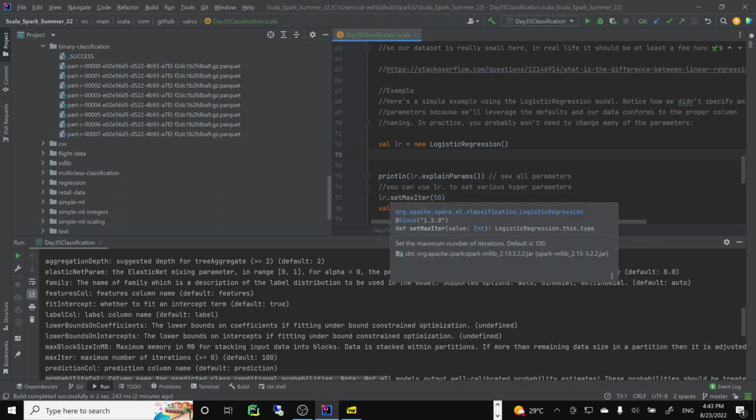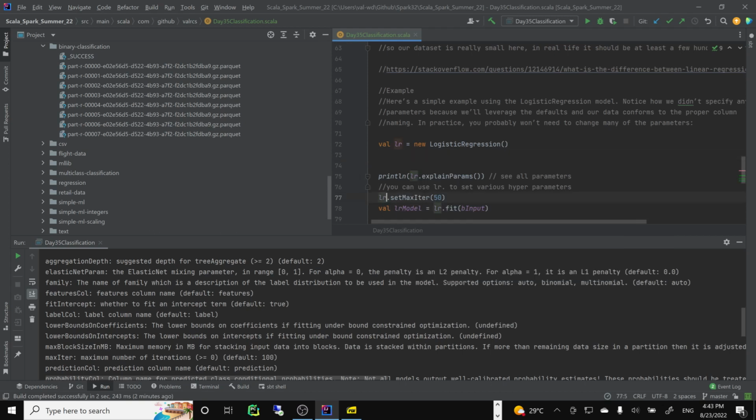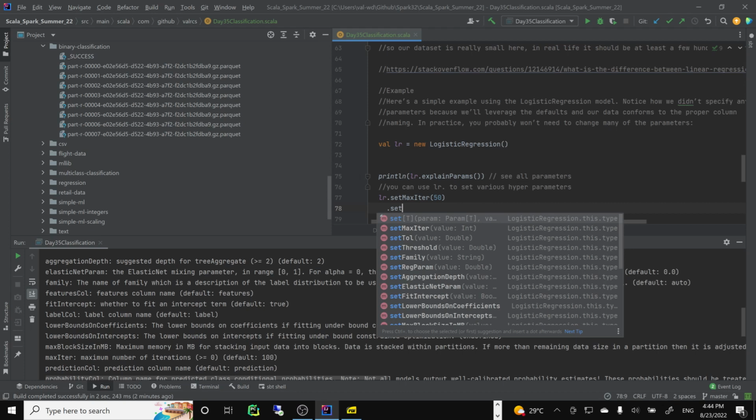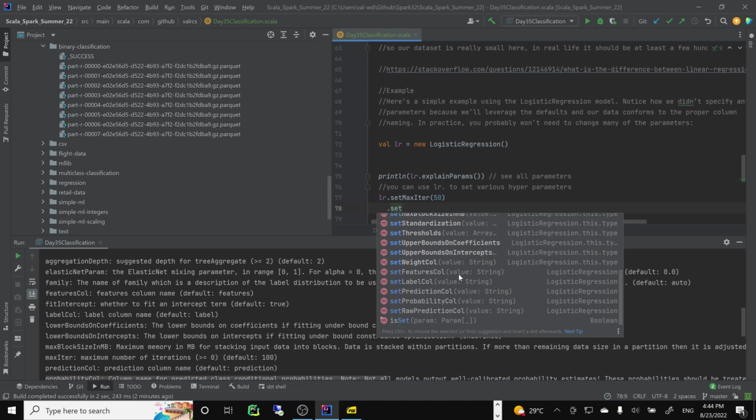We can chain it. It comes out logistic regression, the same type, so we can keep chaining. Typically we can set, for example, threshold, aggregation depth, fit intercept. We can do all kinds of these hyperparameters, and of course we can set columns, output prediction columns, and all the other hyperparameters here.